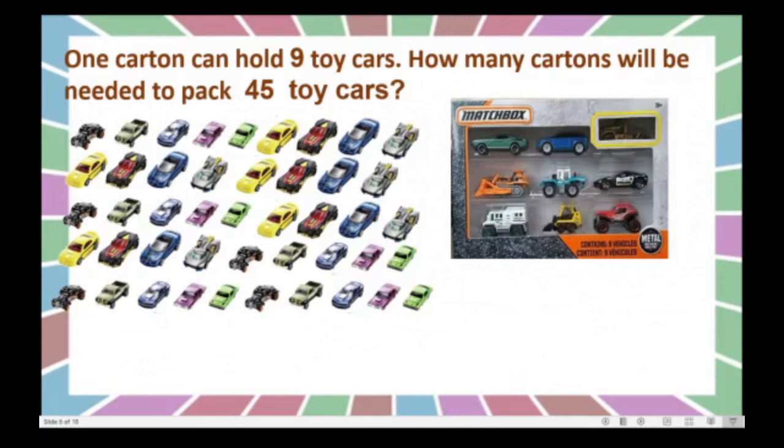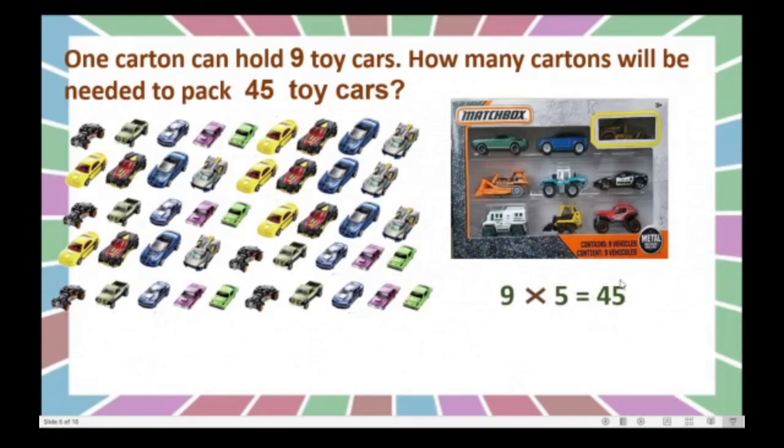Yes, you know that. You have to recite the table for 9 and you have to recite up till the 45 comes. Okay, 9 5s are 45, isn't it? 9 5s are 45.